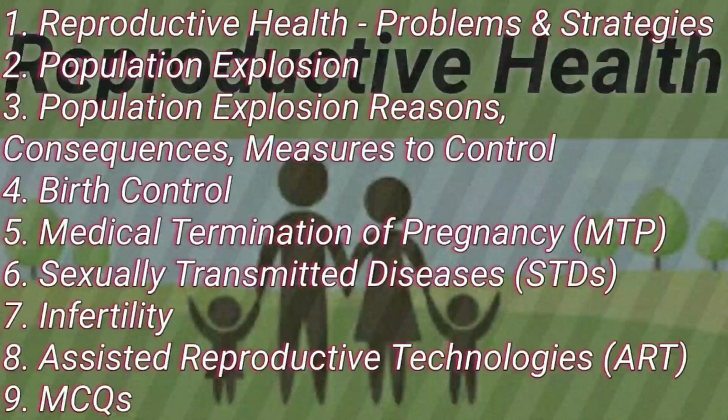On one side here we have to discuss the rapid growth of population. At the same time, on the other side there are a number of couples who are not capable of becoming parents because of their sexual incapabilities. So how can this infertility be solved? There is again a solution that is known as ART, assisted reproductive technologies. All that we have to discuss in this chapter.